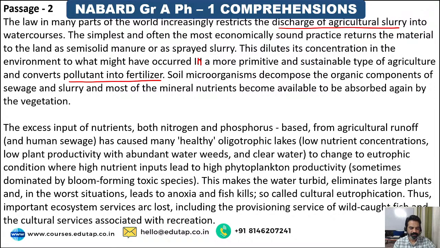Let's read further, guys. The excess input of nutrients, both nitrogen and phosphorus based, from agricultural runoff and human sewage has caused many healthy oligotrophic lakes. Healthy oligotrophic means low nutrient concentrations, low plant productivity, with abundant water weeds and clear water, to change into eutrophic conditions. So what are eutrophic conditions? Where high nutrient inputs lead to high phytoplankton productivity, sometimes dominated by bloom forming toxic species.